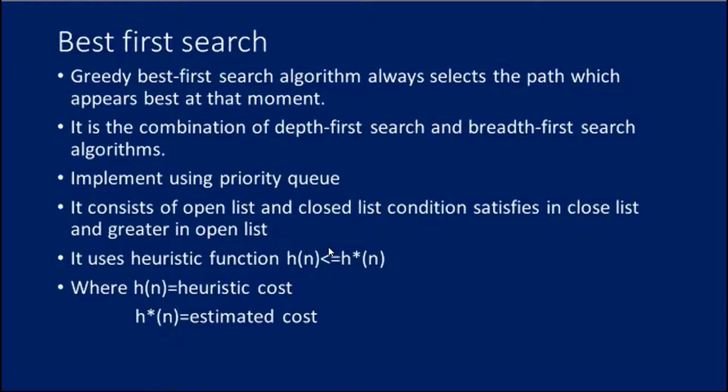Step 6: for each successor node, the algorithm checks the evaluation function f(n) and then checks if the node has been in either the open or closed list. If the node has not been in both lists, then add it to the open list. Step 7: return to step 2. You don't want to get confused with the steps. Let me show it with an example, you might get clear.